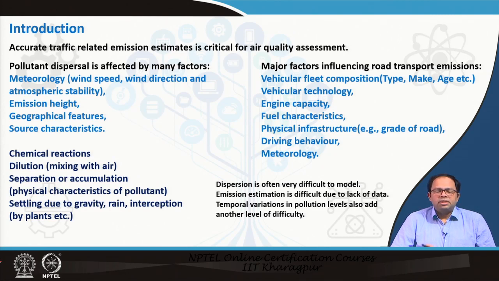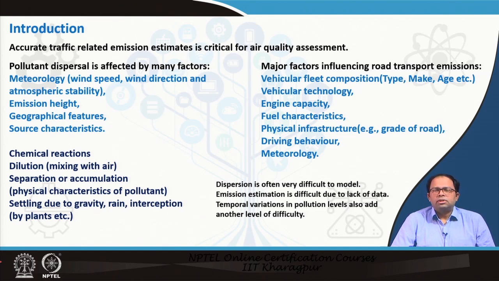Now, once the pollutants are emitted, the next step is to understand how pollutant dispersal works. That means how the pollutants are dispersed in the atmosphere, and that process is also affected by many factors. In fact, it is a much more complicated process. The main factor that has an impact is of course meteorology, which includes wind speed, wind direction, atmospheric stability, the boundary layer conditions, and all this plays a big role. Then the emission height.